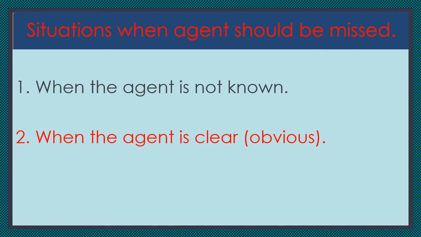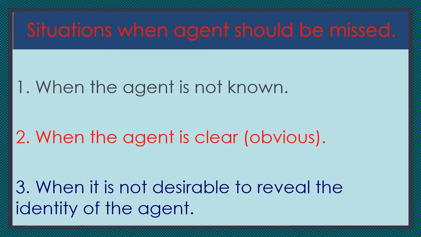And what is the second situation here? Yes, when the agent is clear, it is obvious. We know well in advance that so and so is the agent. Then also we can miss the agent or subject in the passive voice. Now one more situation: when it is not desirable to reveal the identity of the agent, when you want to hide the identity of the agent, then also the subject or agent can be missed.